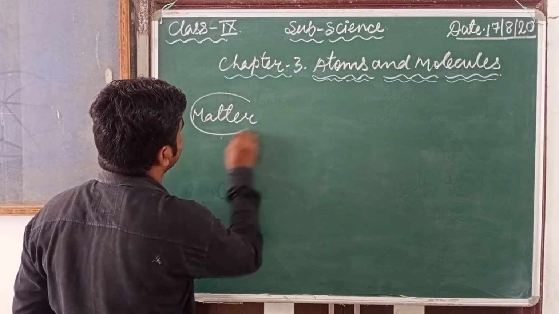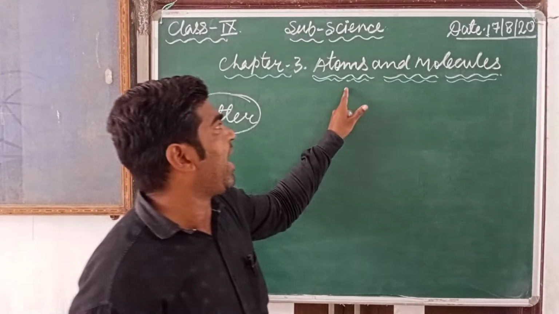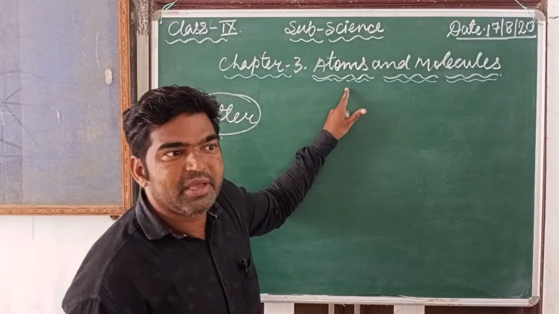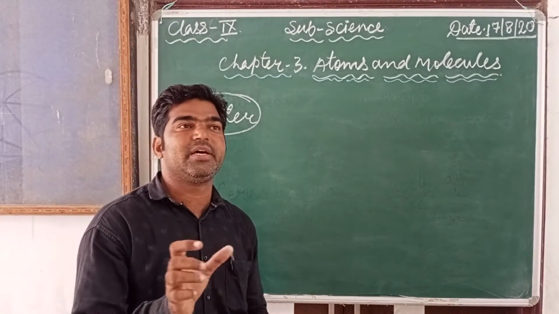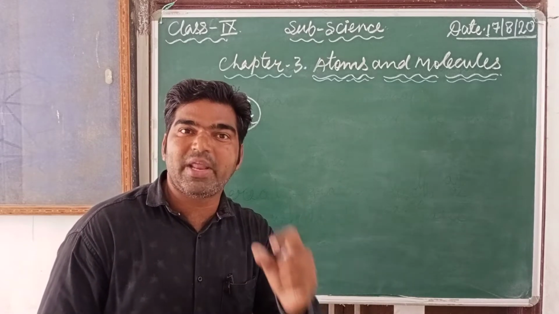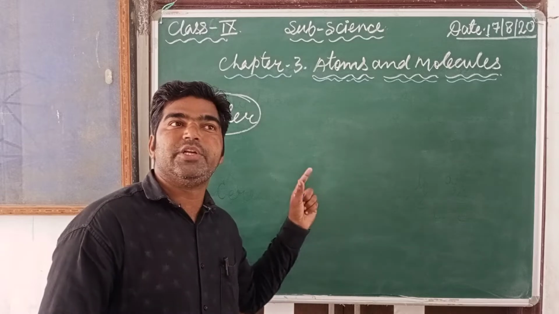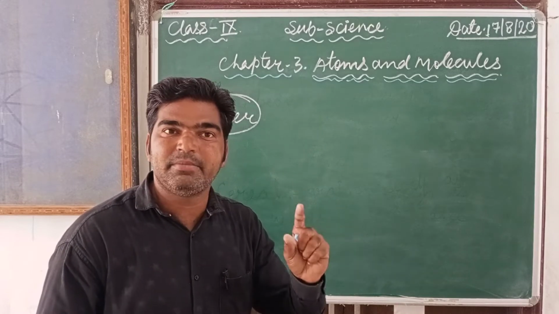All the matter in the universe is made up of atoms. The atom is the smallest particle of all matter, the smallest building block unit of matter. So what is an atom?